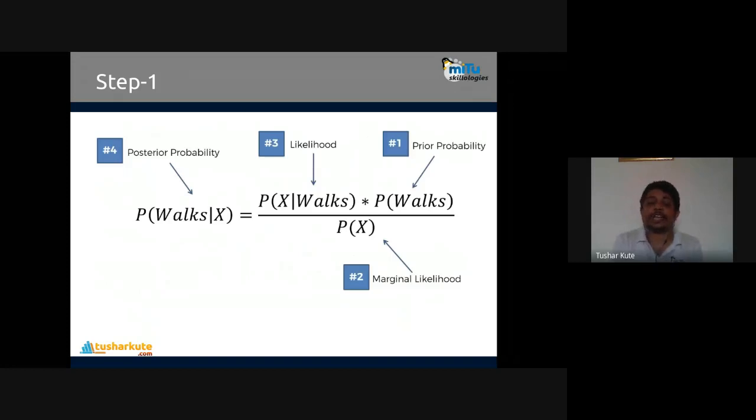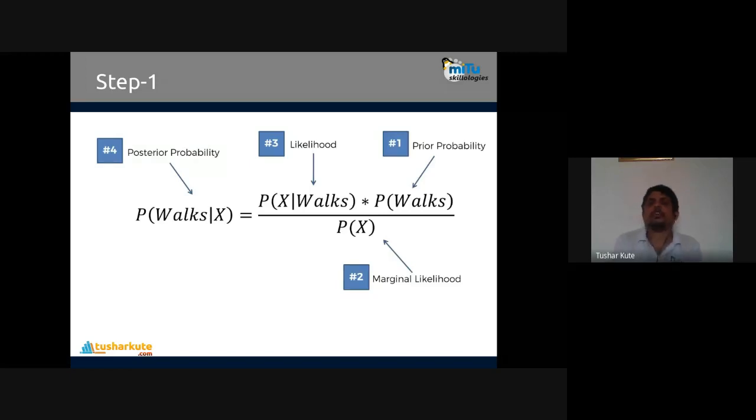And then we are calculating the likelihood. Likelihood is just like P of X given walks, meaning out of all the walkers, what are the similar observations that we have to identify. That is likelihood. And accordingly, we are finding the posterior probability.